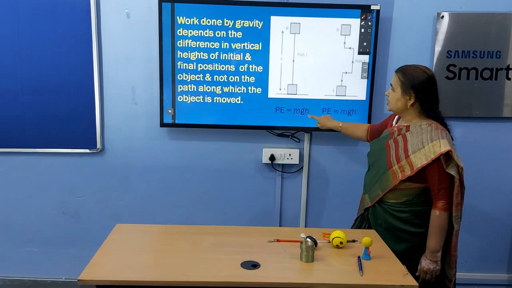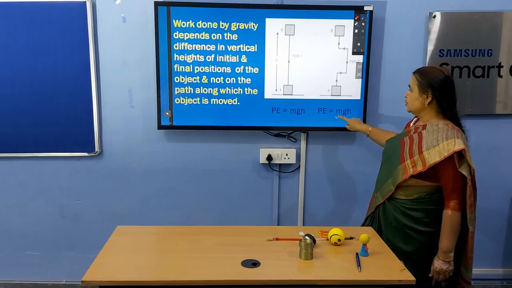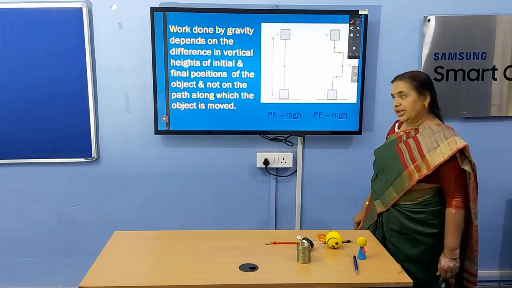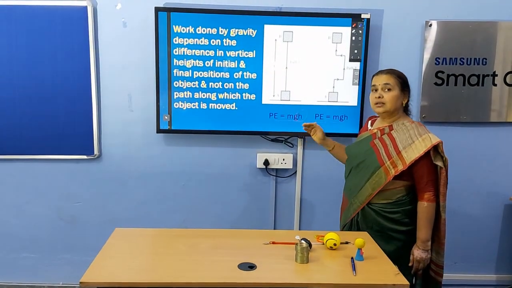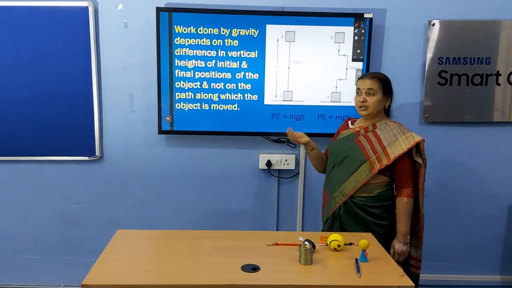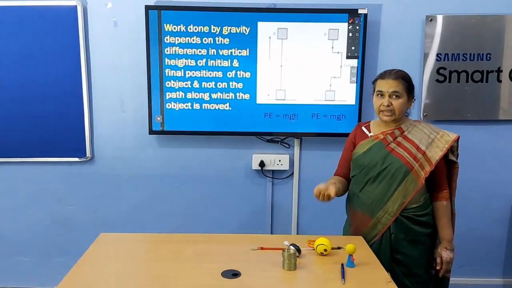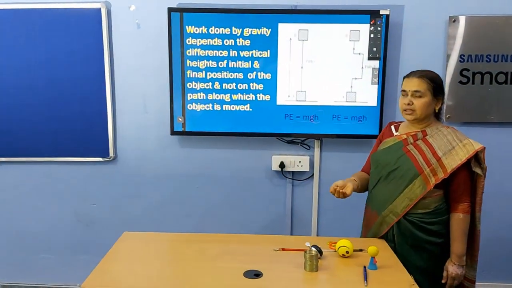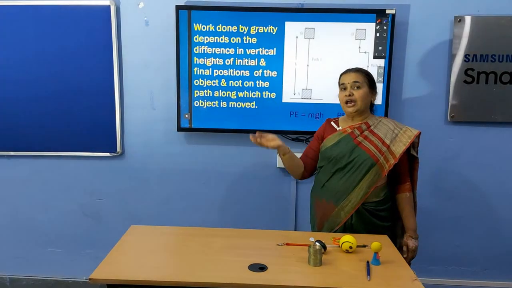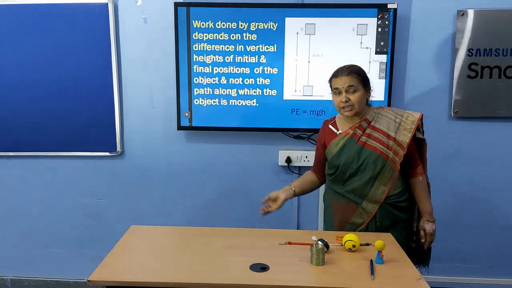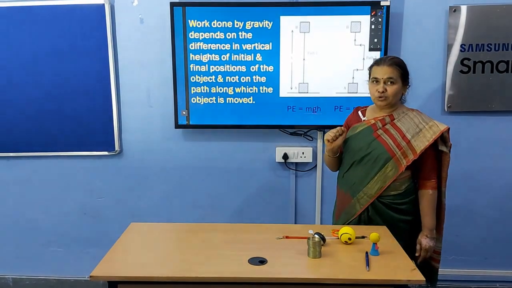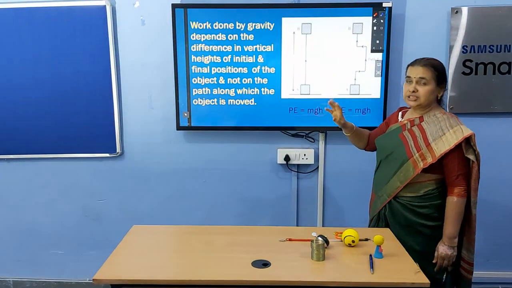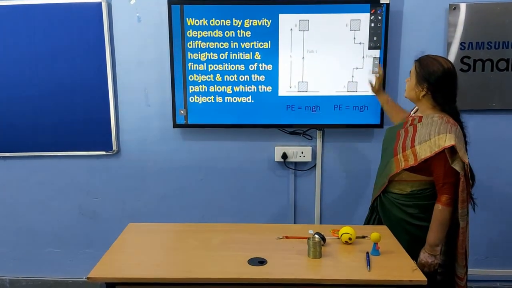Here potential energy is mgh. Here also potential energy is mgh. It depends on your height. Larger the height, larger will be the potential energy. Because if you want to lift an object up to a certain height, you have to do work. If you want to lift it up through a larger height, then you have to do a larger amount of work. So we will gain larger potential energy when height is more.